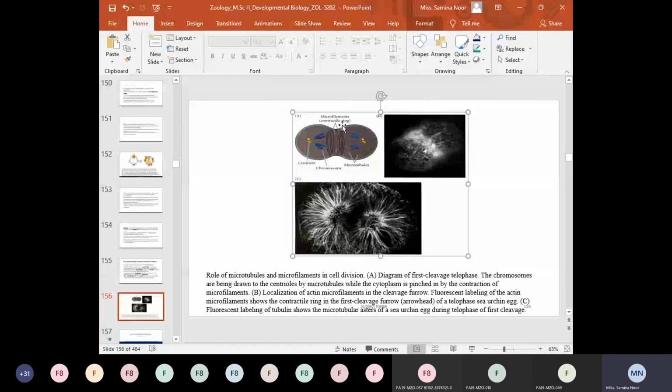Second, you can see in this figure the mechanical agents of karyokinesis, which are formed by the microtubules, and they are known as the mitotic apparatus, or the spindle fibers.